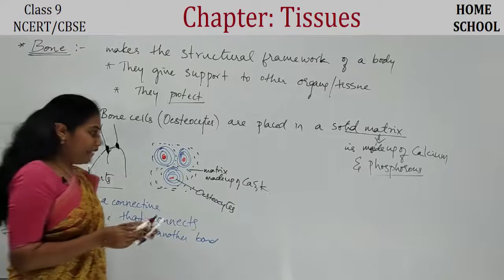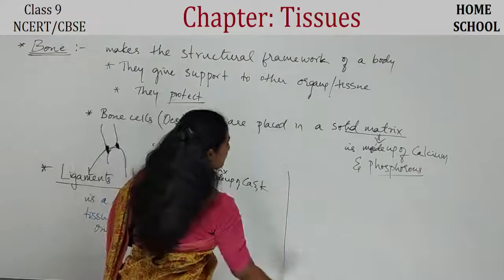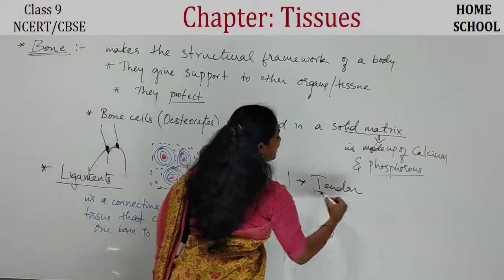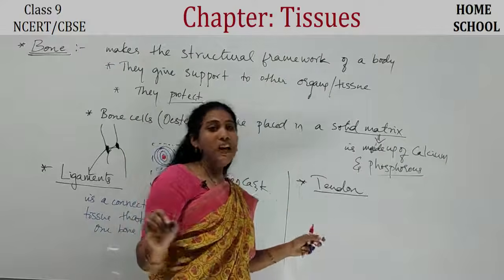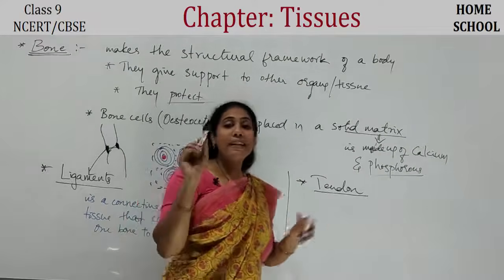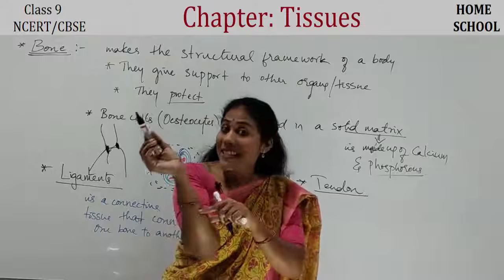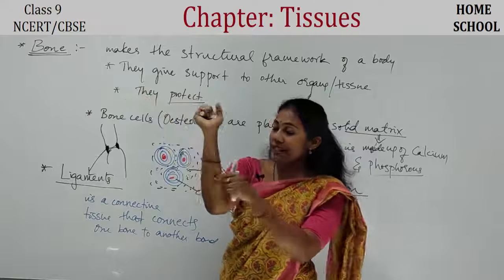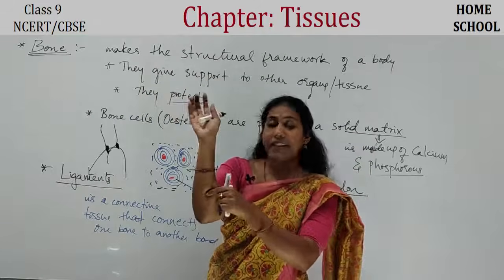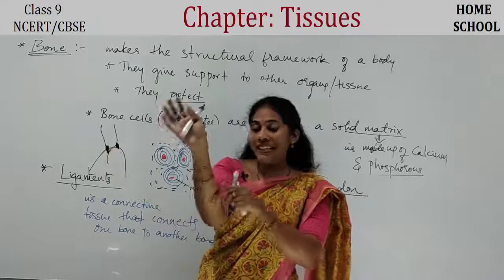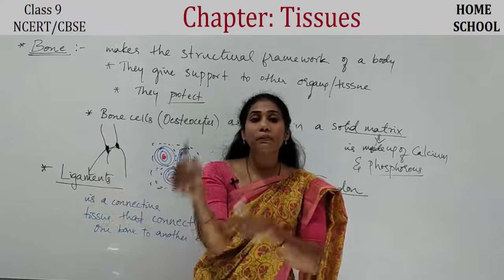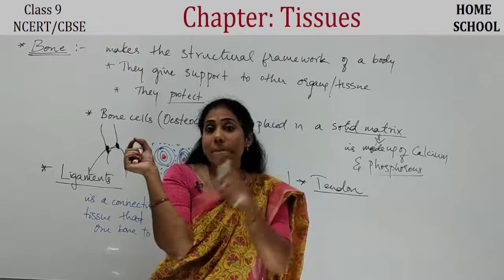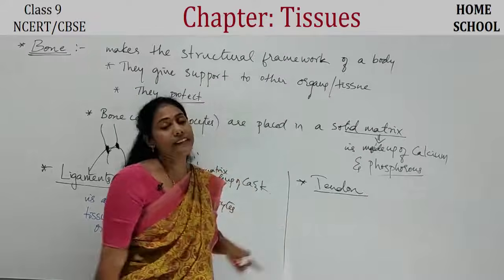And we have another connective tissue, guys. That is tendon. So what is tendon? Tendon is again a connective tissue, but this connective tissue connects muscle to bone. So you have a bone. Around the bone there is a muscle. This is a muscle inside the skin. After the skin, inside, there is a muscle. So this muscle is also connected to a bone. But what is the link between muscle and bone? What is connecting muscle to bone is this tendon.